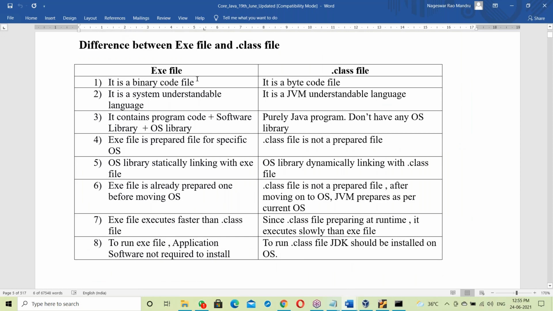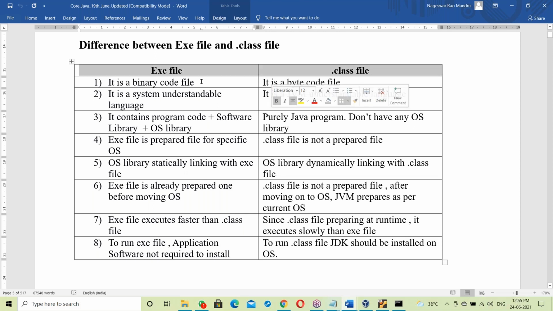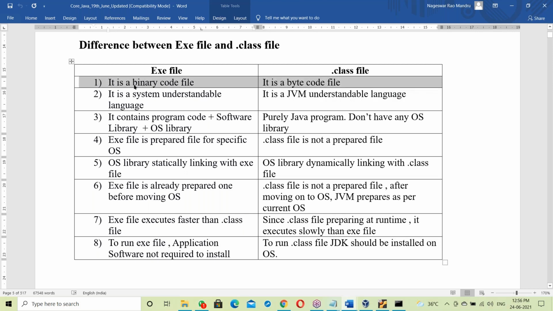We have discussed the exe file and the dot class file, now a comparison of these two. First point: the exe file is binary code, while the dot class file is bytecode.